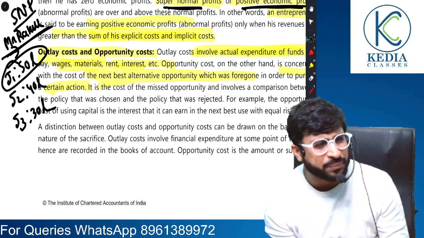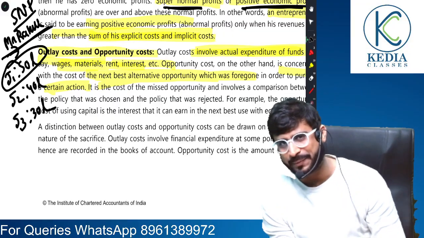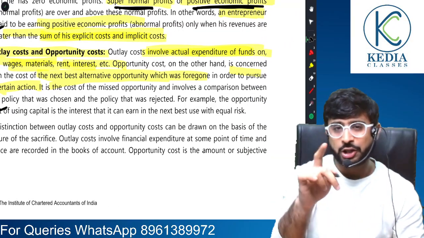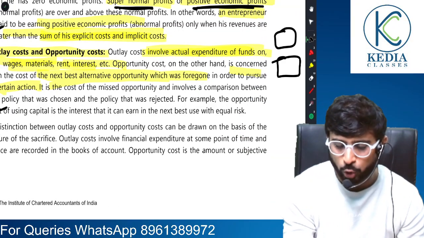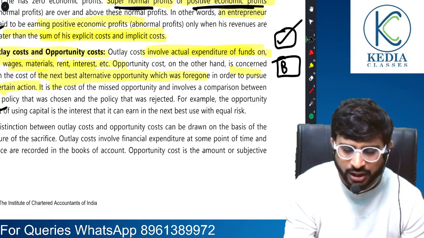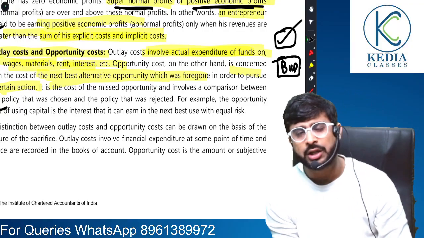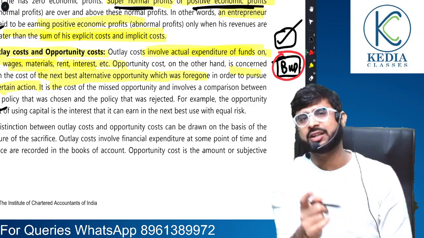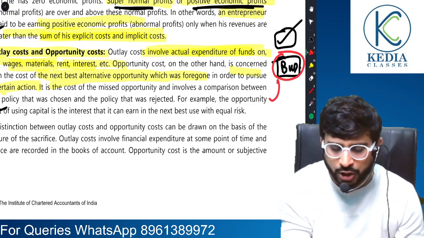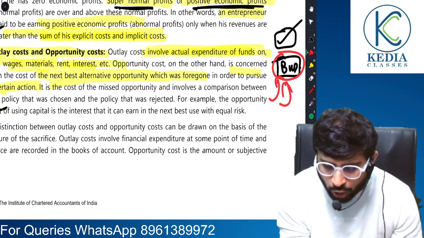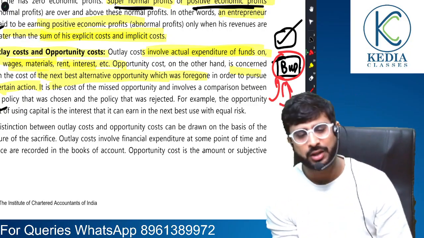So in reality, you are not paying anything, but still there is a sacrifice. The example that I gave, the two houses: suppose that I had one house we were residing in, the other house I decided to use for my own business venture. When I have decided so, the rent that could have been earned is being sacrificed. That is the opportunity cost of using this house.